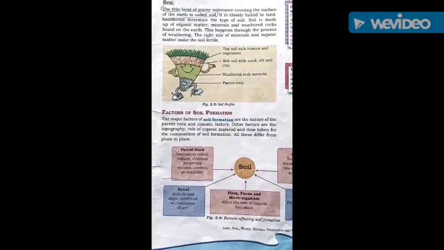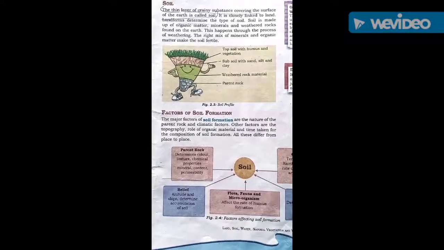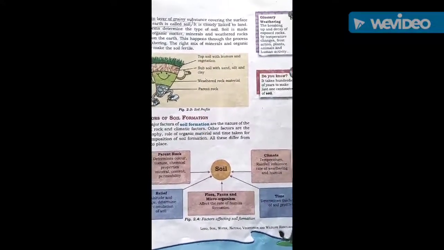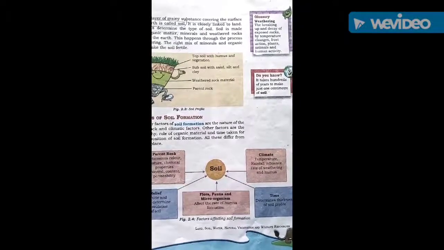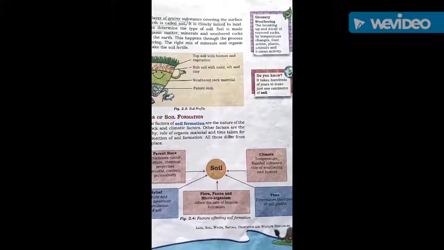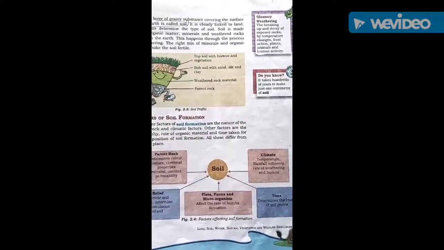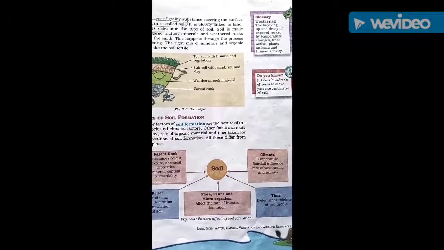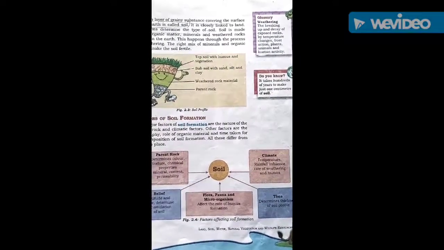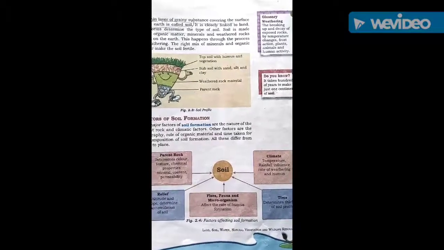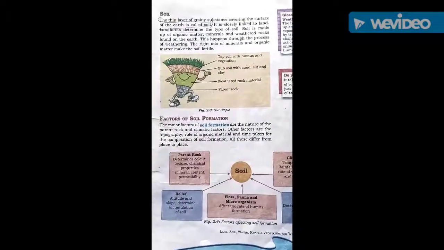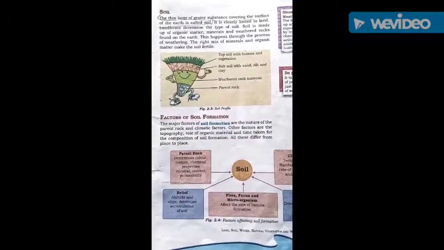This soil is formed due to weathering. What is weathering? Weathering is the breaking up or decay of exposed rocks by temperature changes, frost action, plants and animals and human activity. Due to weathering only this soil is formed.